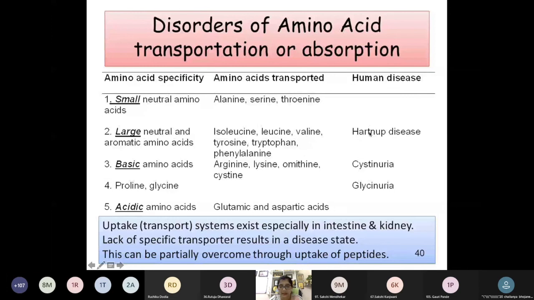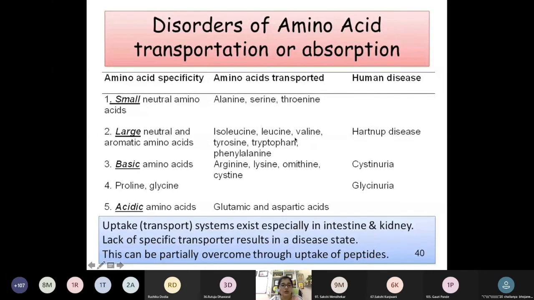Remember, Hartnup disease was named because the Hartnup family was the first family identified to be affected with this disorder. So Hartnup disease is very important. This is because of a defect in the transporter of large neutral and aromatic amino acids, and there is a deficiency of amino acids like isoleucine, leucine, valine, tyrosine, tryptophan and phenylalanine. They are not transported, they are not absorbed, so that leads to the deficiency of pellagra.